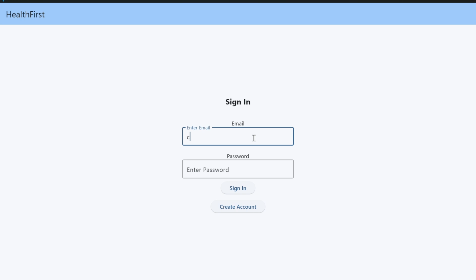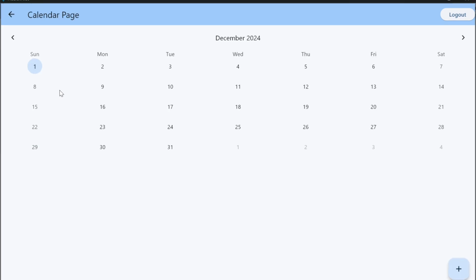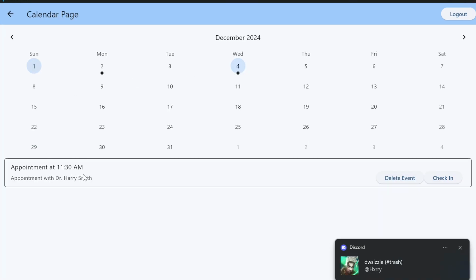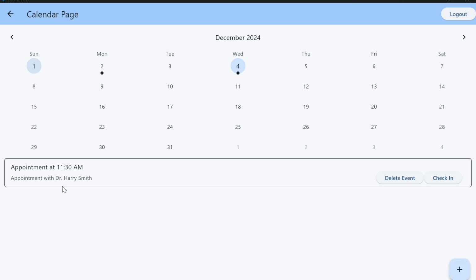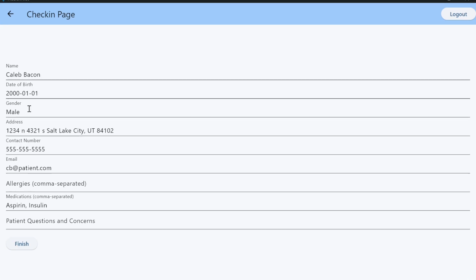Now, as the patient, Kayla Bacon, let's say it's the day of or day before, and I go ahead and log in and start my check-in process for that appointment. So I go to my calendar and I look at the 4th and I see that appointment at 11:30 with Harry Smith, and I'm going to go ahead and check in. And we can see that the form fills in, and I see this insulin. And one thing I've been really concerned about is my weight.